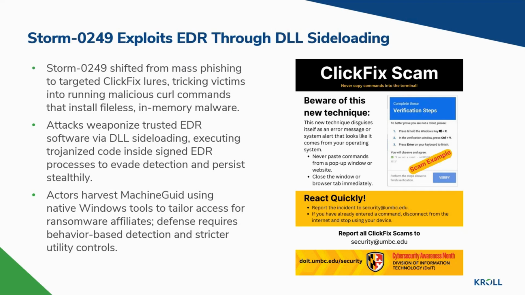Following compromise, Storm-0249 utilizes legitimate Windows administrative utilities like reg.exe and findstr.exe to collect unique system identifiers, specifically the machine GUID. To defend against this tactic, security teams may move beyond signature-based detection and implement behavior-based detection to flag anomalous DLL loads.